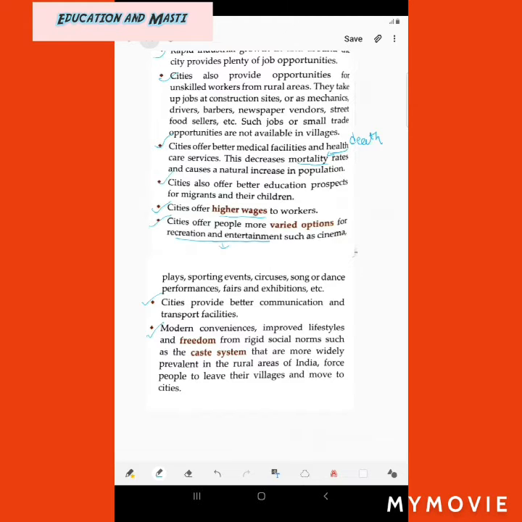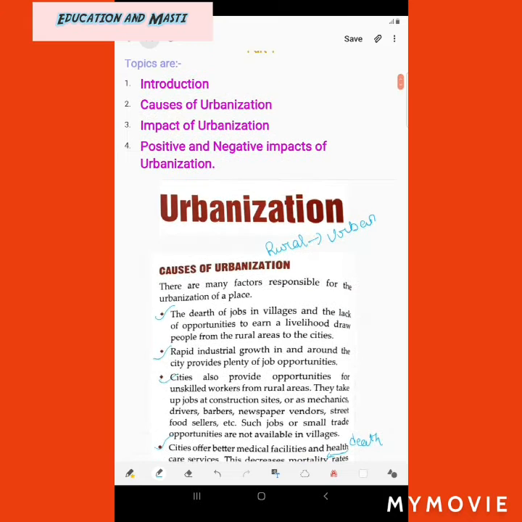We are free from the caste system. We don't have to follow the caste system, because in rural areas of India, the caste system is very much prevalent and widespread. Therefore, if we live in rural areas, the caste system and everything will force you to leave that village and move to cities, because you will get modern luxurious comforts and an improved lifestyle with good job opportunities. So, this is about the causes of urbanization.